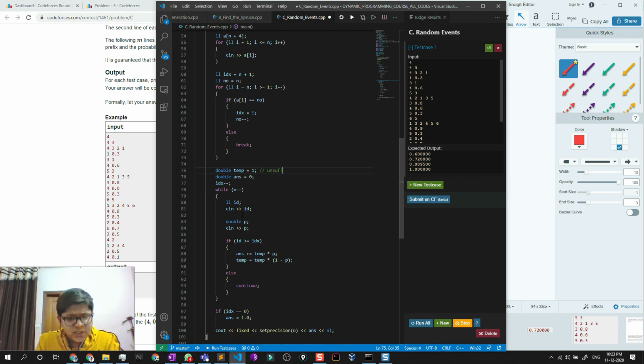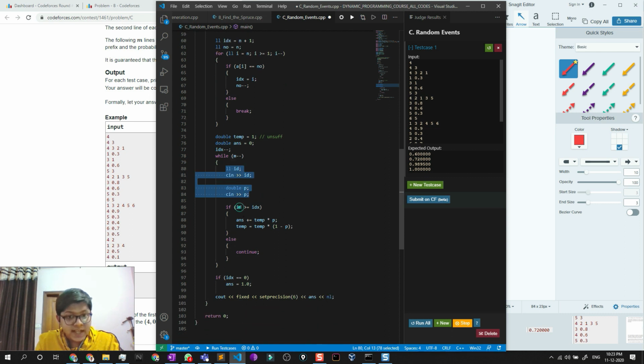Right. So basically here I will have my ID, as I showed you in the question, that first I need to have an ID and I have the value of P. So it will be P and ID, I input it. Then as I said, if and only if my ID is more than my IDX, which I found above, then only I will operate on my answer, else I will just continue. And if I want to operate, then I will simply multiply my unsuccessful with my P, which is right now, and also update my unsuccessful for the next iteration.